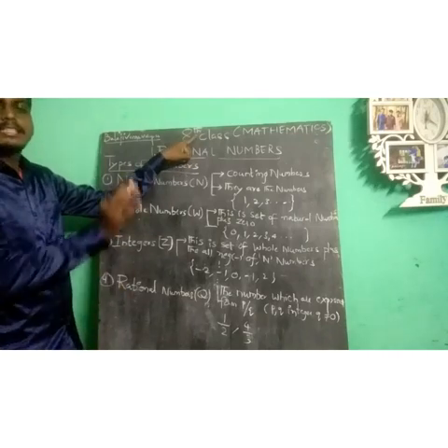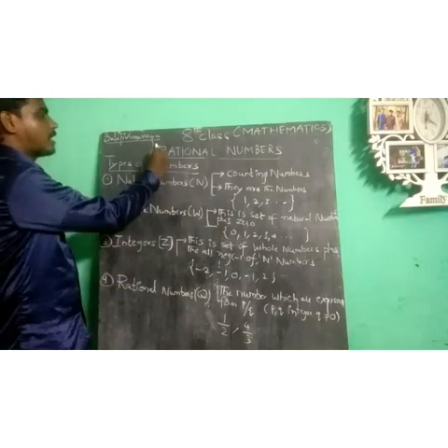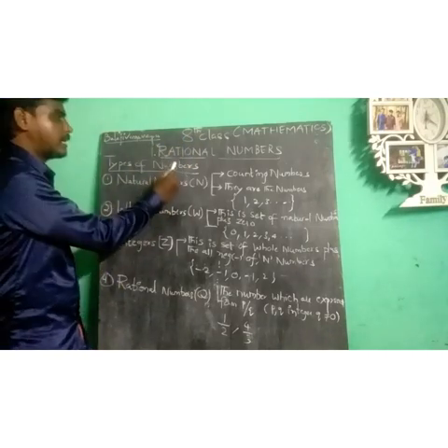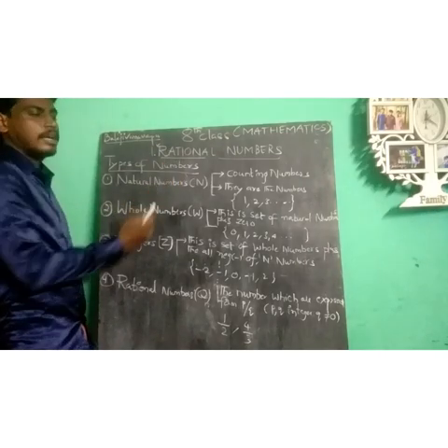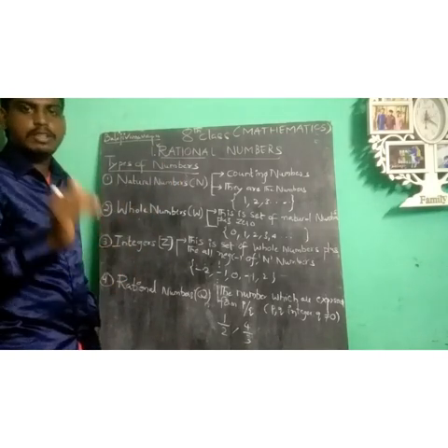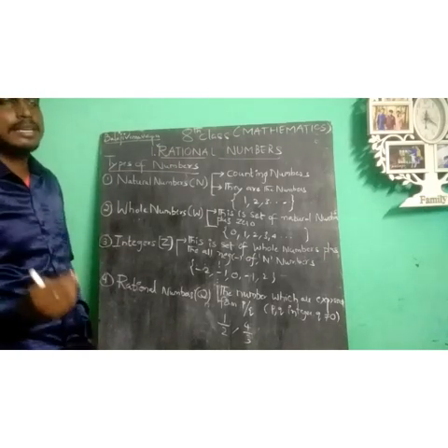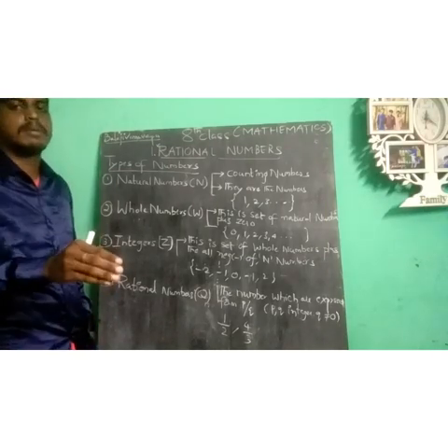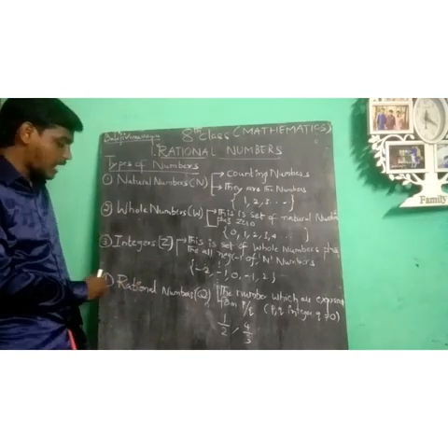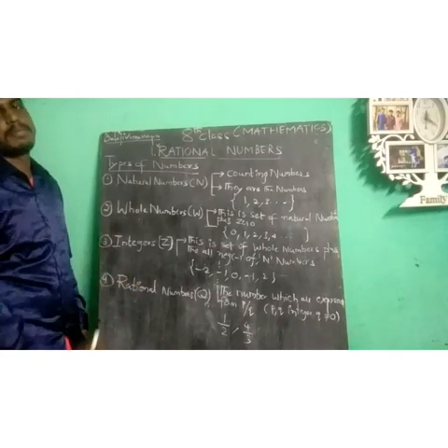Today's class is 8th class mathematics. Before you learn the first chapter, rational numbers, you should know about types of numbers. How many types of numbers are there? Simply classified for academic purposes, in the 8th standard we know 4 types of numbers.